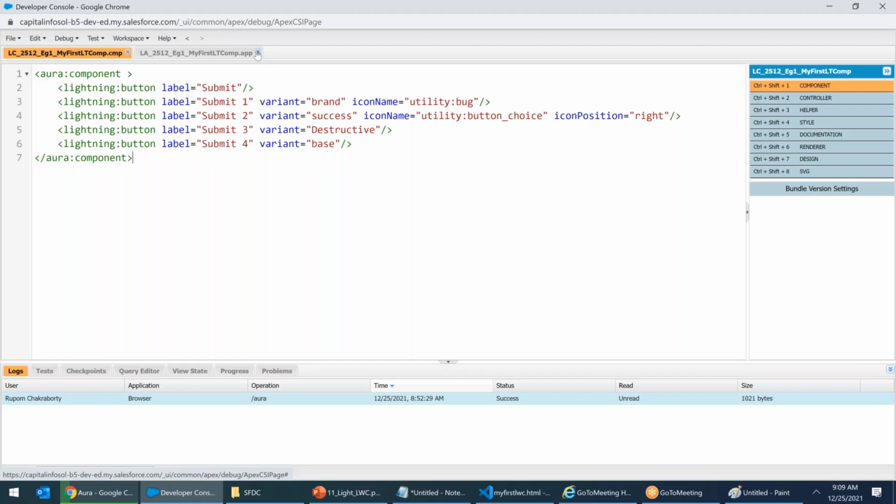The future is Lightning. Every new project is coming in Lightning. Every company is asking for Lightning. Without Lightning, you cannot clear the interviews these days. So I will highly recommend that you focus here.